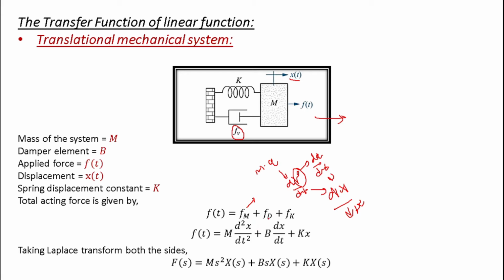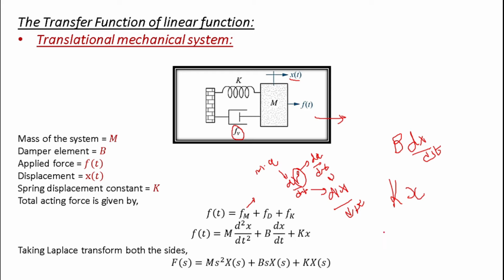The same way, force due to the damper element can be written as the damper constant b multiplied by dx by dt. Here only one displacement is there in all three cases, so we don't have to worry about the other displacement, because one end is fixed right here. Force due to the spring element will be the spring constant k multiplied by the distance x. So the total acting force can be written as f of t is equal to m d square x by dt square plus b dx by dt plus k multiplied by x.